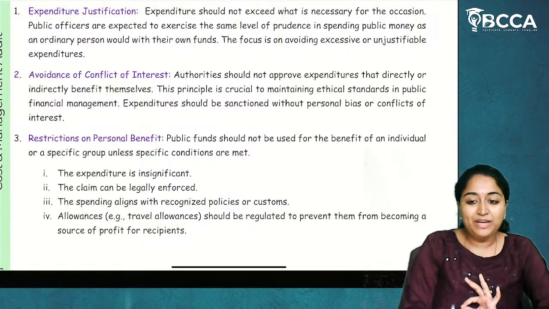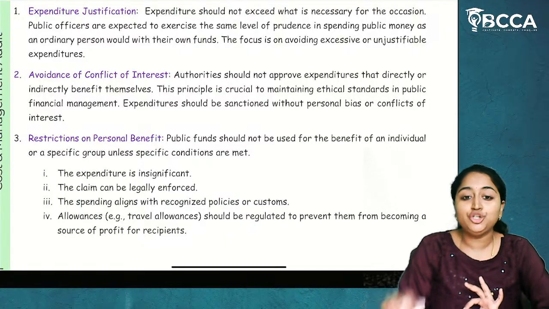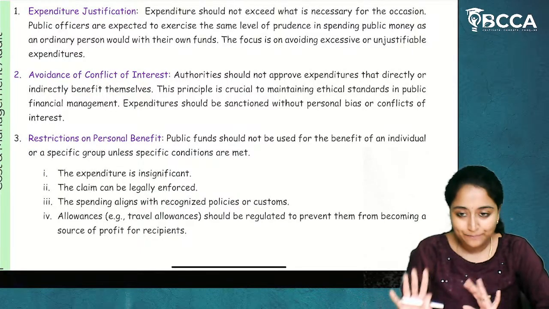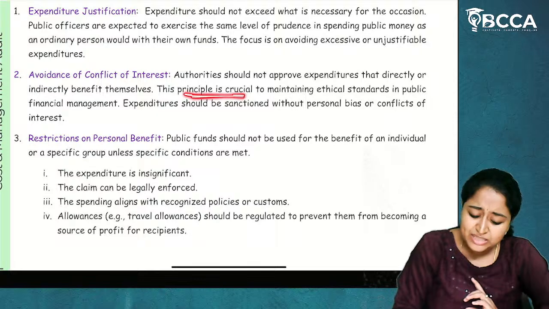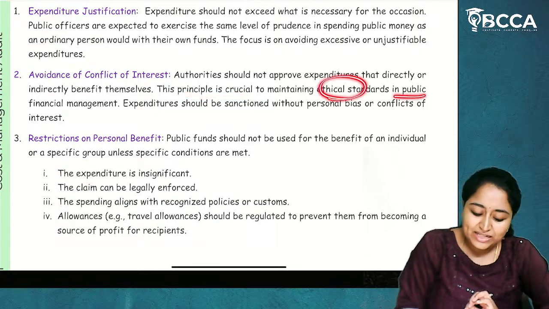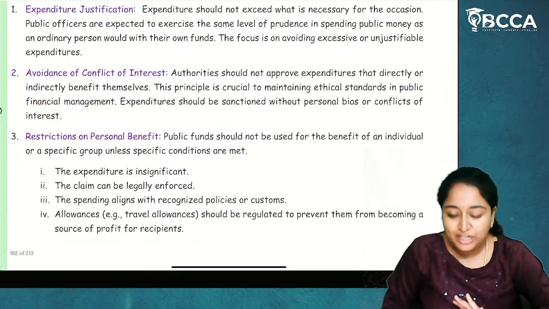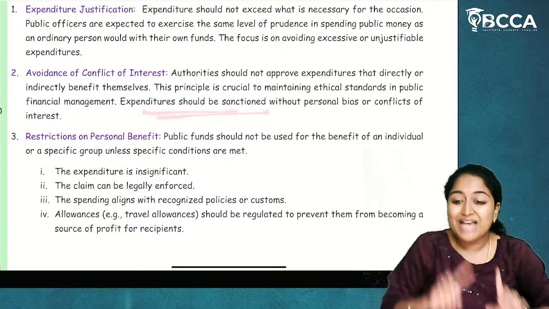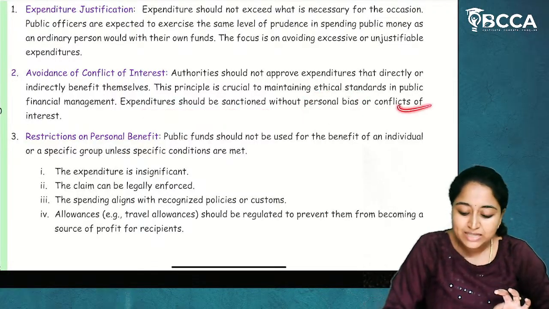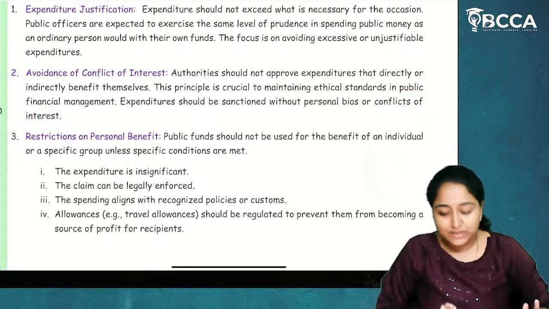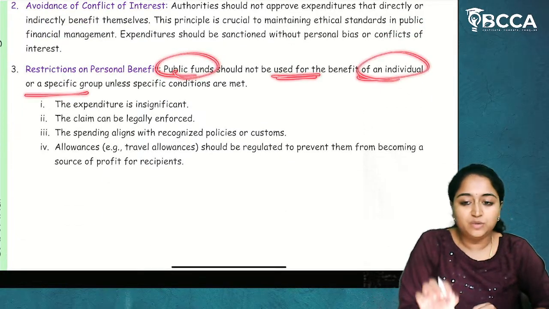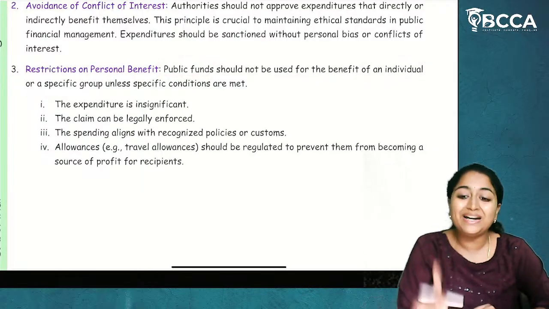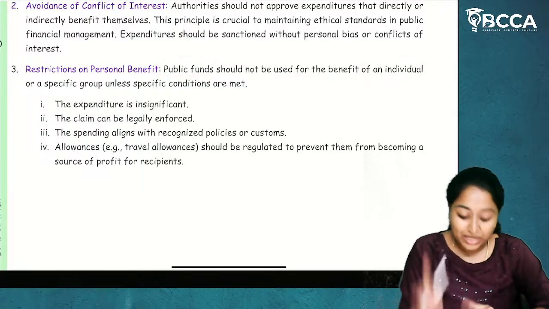Whatever expenditure is being done, directly or indirectly, it should not give a benefit to an individual. It should give the benefit to the entire society. This principle is crucial for maintaining ethical standards in public financial management. Expenditure should be sanctioned without personal bias or conflict of interest. Public funds should not be used for the benefit of an individual or specific group unless otherwise. We have exceptions for that.